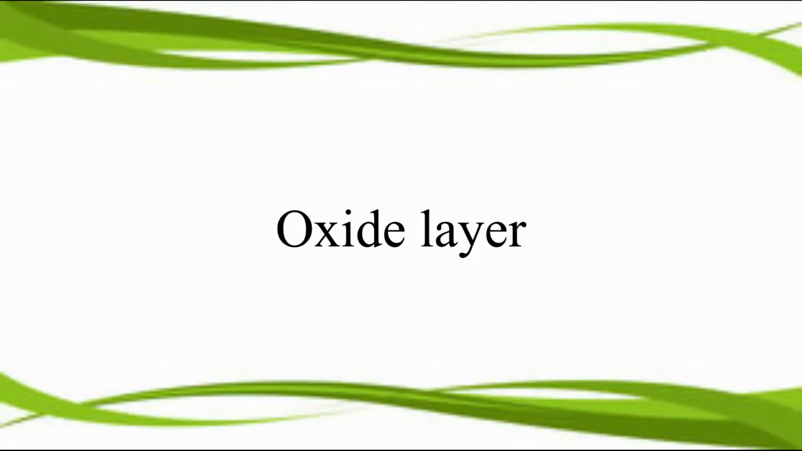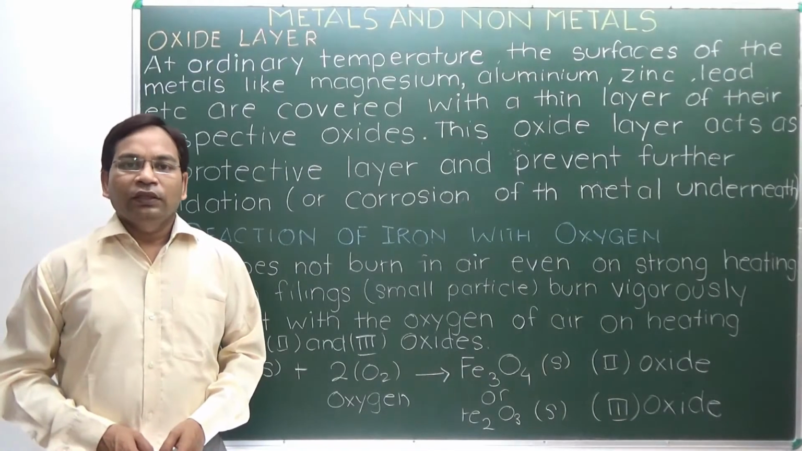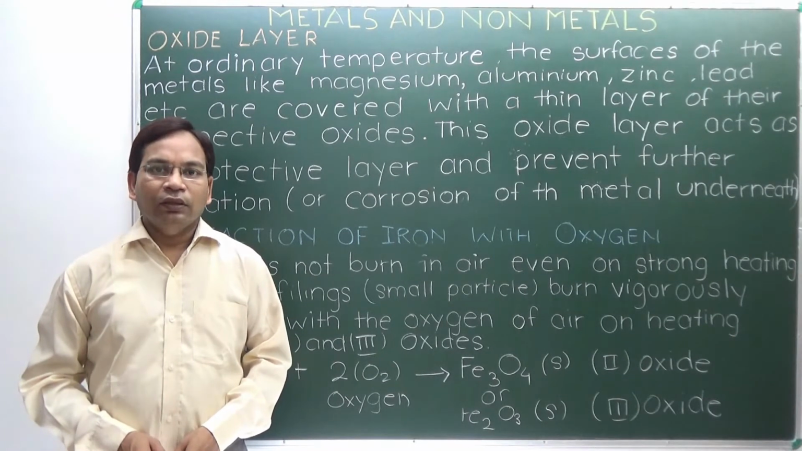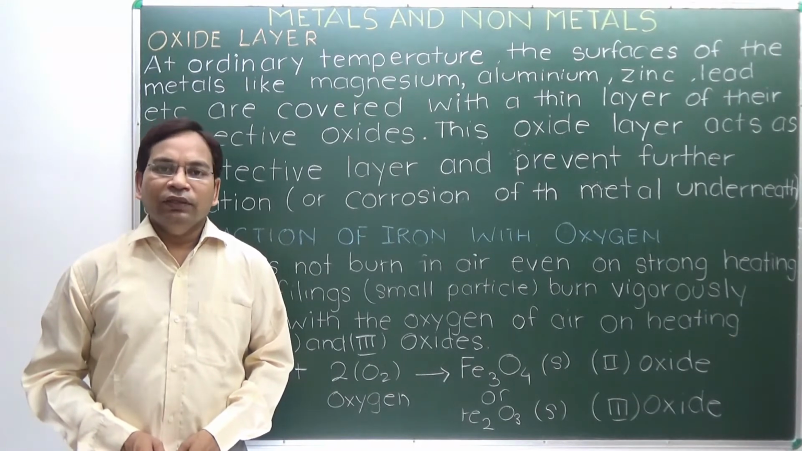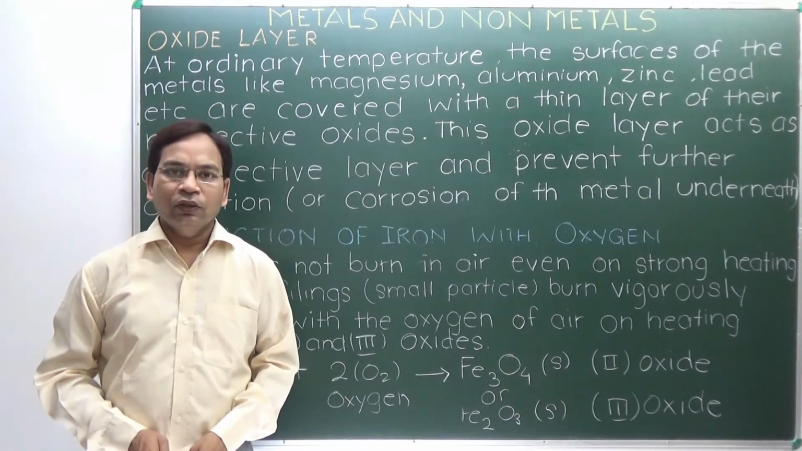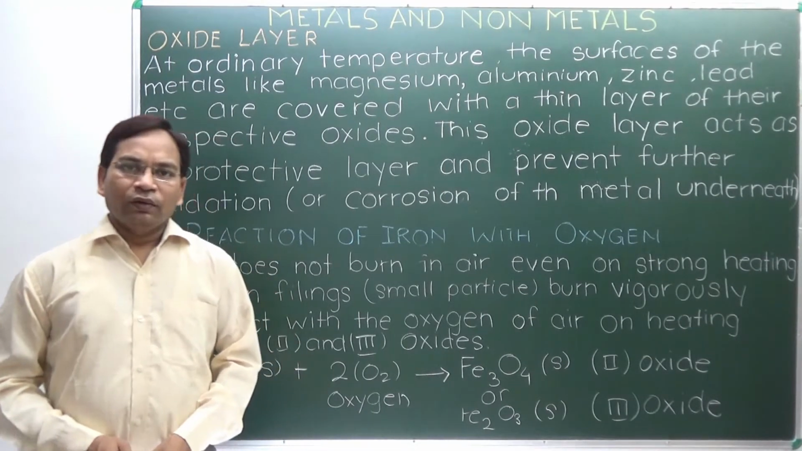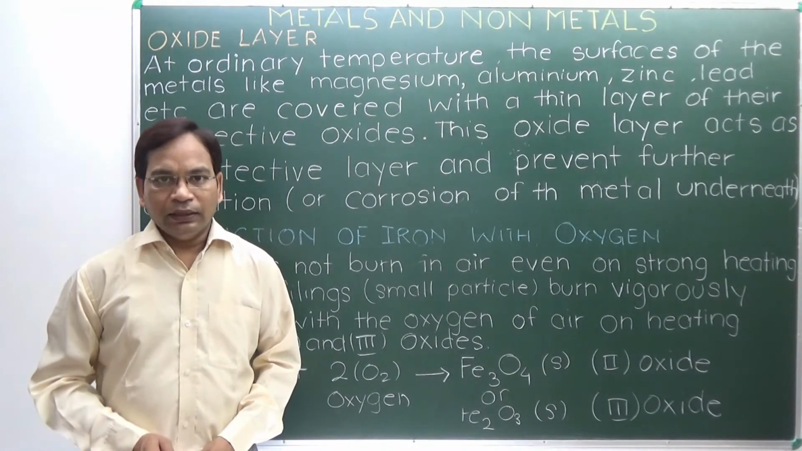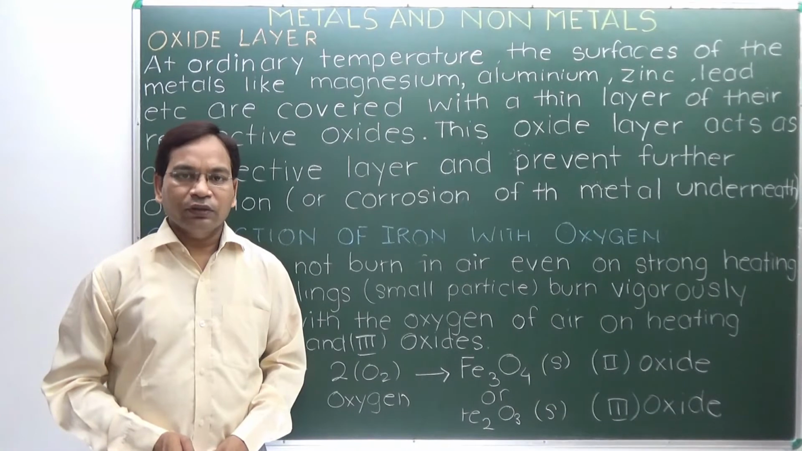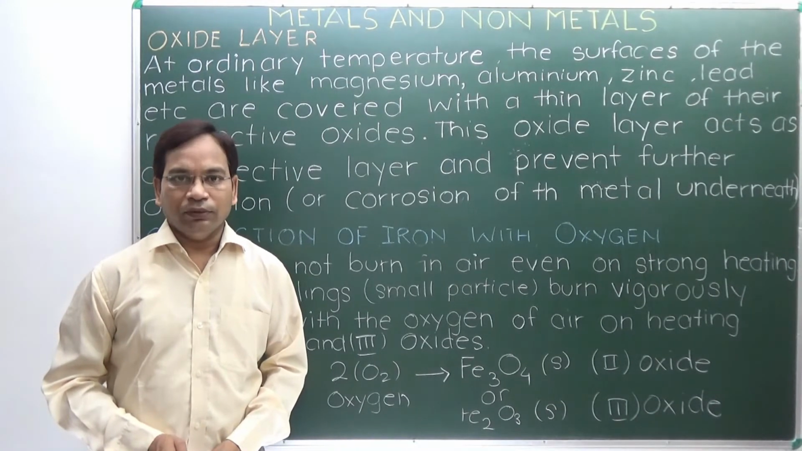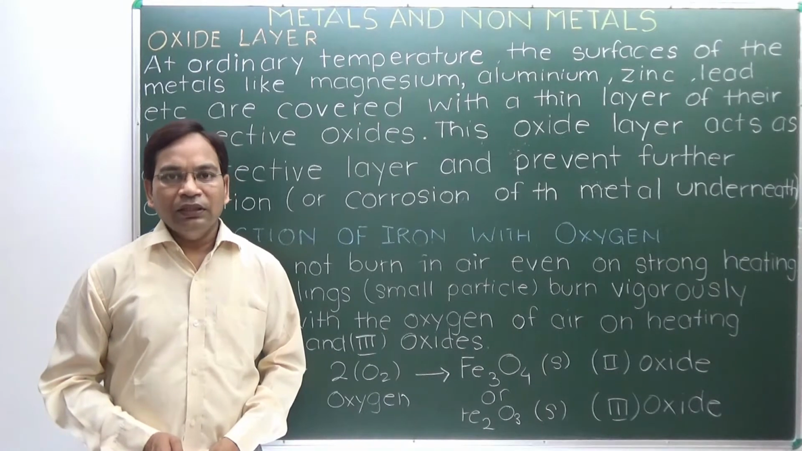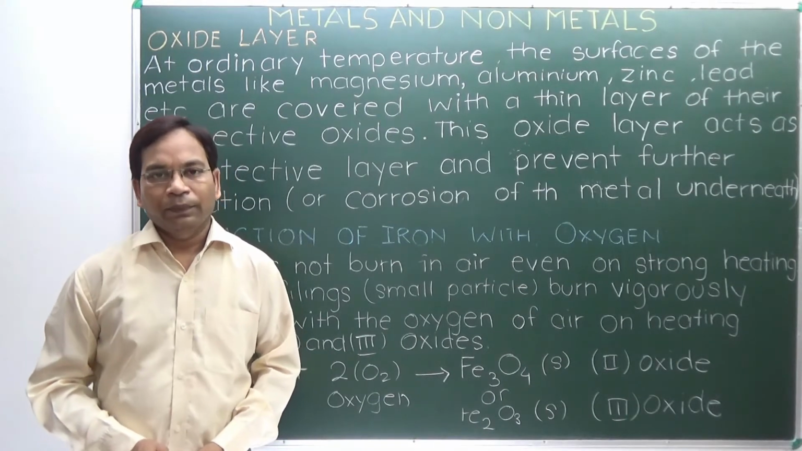Oxide layer. There are some metals like aluminium, zinc, lead, copper. They form a layer of oxide over themselves over a period of time with a little reaction. These layers are tough and hard and are not further penetrated by the oxidation process. So they protect the fresh layer of metal beneath.